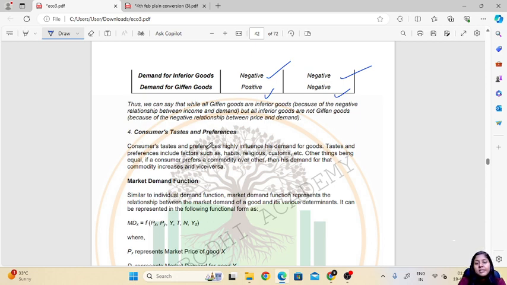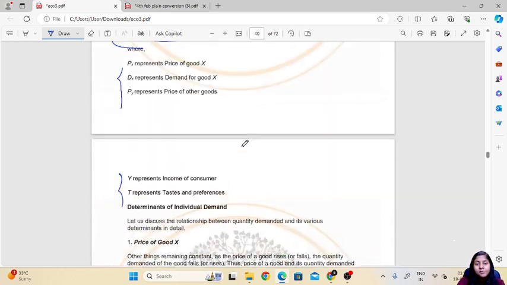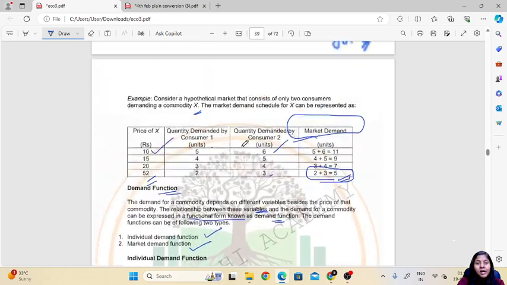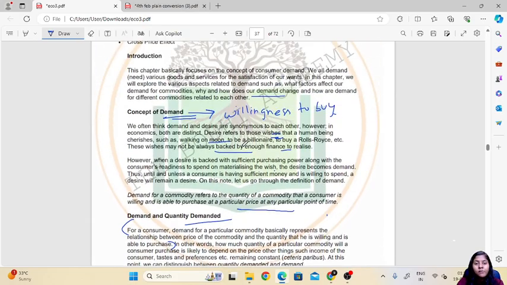Consumer taste and preferences highly influence demand for goods. The consumer's taste and preferences keep changing, and these are factors such as habits, religious customs, etc. Other things being equal, if a consumer prefers a commodity over another, then his demand for that commodity increases and vice versa. So this is with regards to determinants of individual demand, and also we saw the demand function, demand schedule, and the meaning of demand.